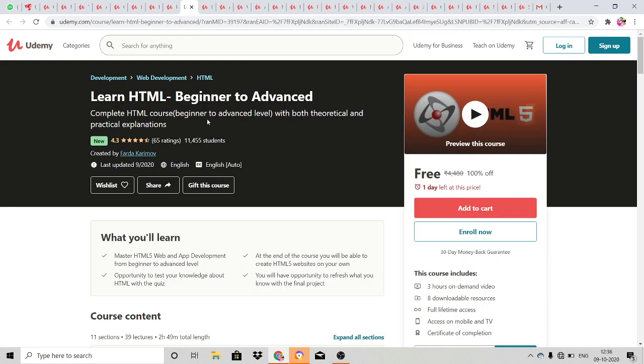And next one is Learn HTML from beginner to advanced level. 3 hours of on-demand video, 8 downloadable resources are available, with lifetime access. A certificate of completion will be provided, and only one day is left at this price. You'll get an opportunity to test your knowledge about HTML with a quiz and master HTML for web and app development from beginner to advanced level. At the end of the course, you'll be able to create an HTML5 website on your own.